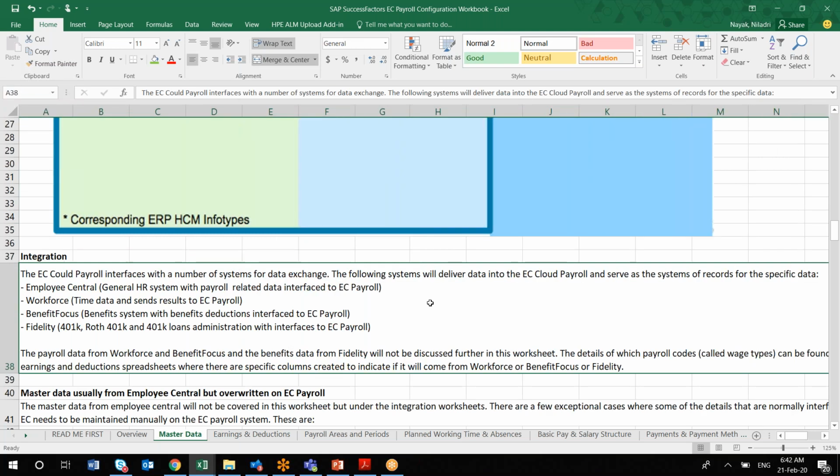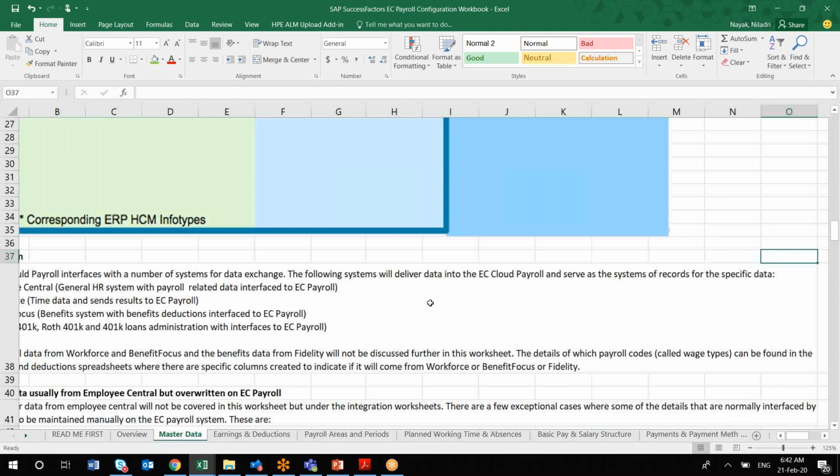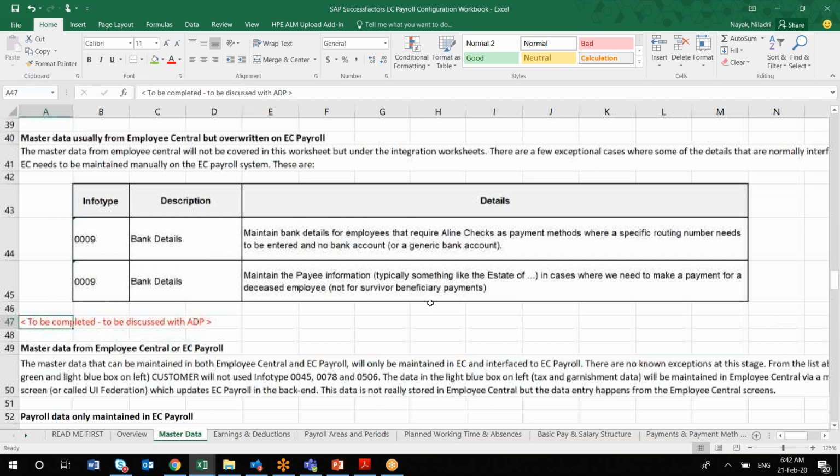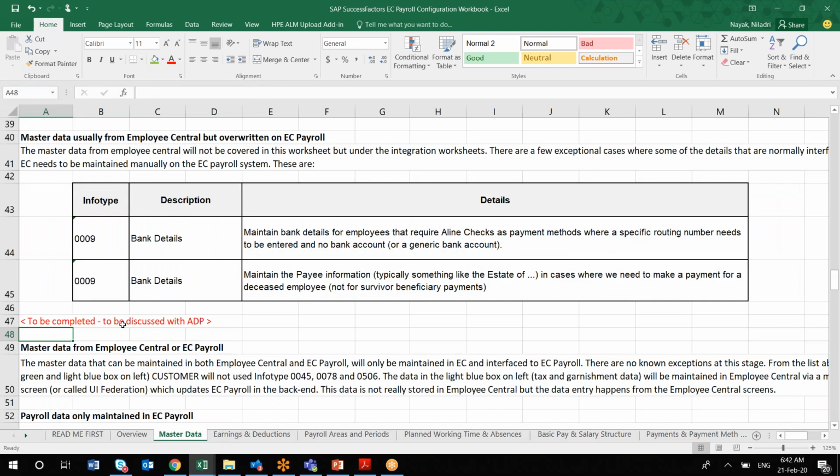Okay. So here you will be finding a summary of the master data. So from the first you will be seeing all the summary. Then suppose there is any ADP configuration required, you have to discuss this, otherwise you just remove this line item. Okay, similarly you'll be finding master data usually coming from Employee Central but overwritten on EC payroll.